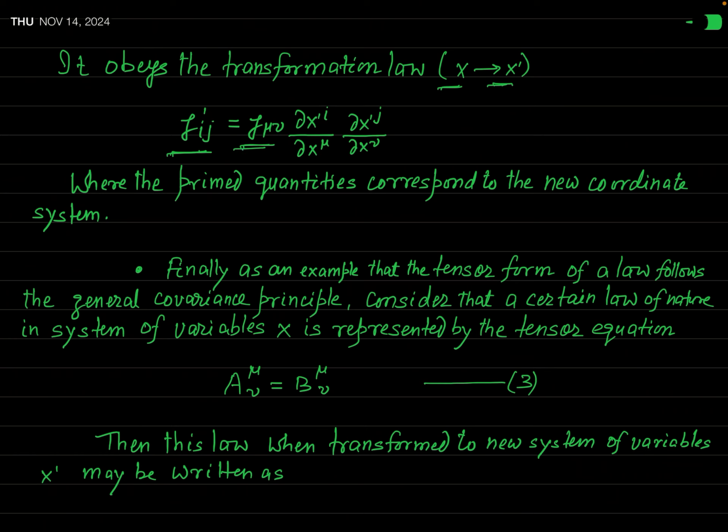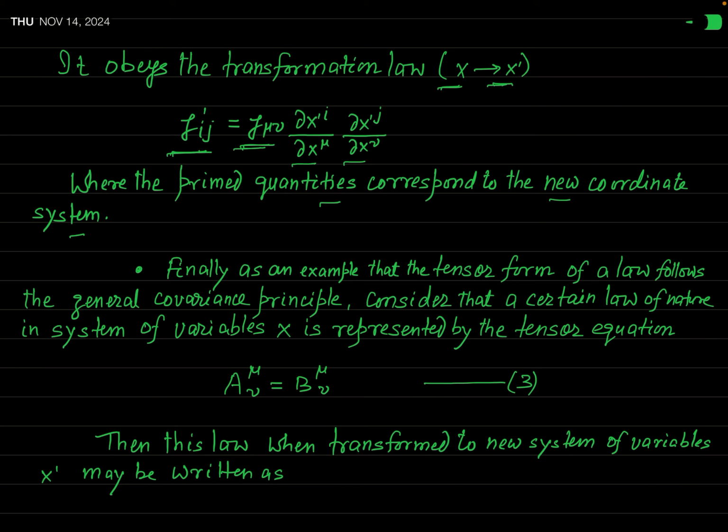That is g prime ij equal to g mu nu times del x prime i over del x mu times del x prime j over del x nu. As I have told you, the prime quantities correspond to the new coordinate system. So, this equation will have the same form in the primed coordinate system and also in the unprimed coordinate system.